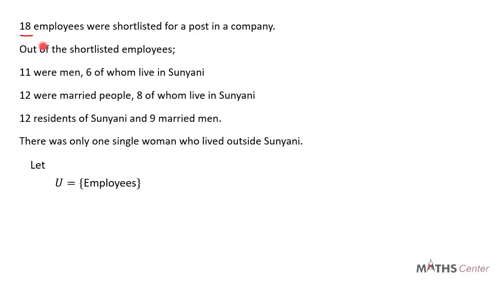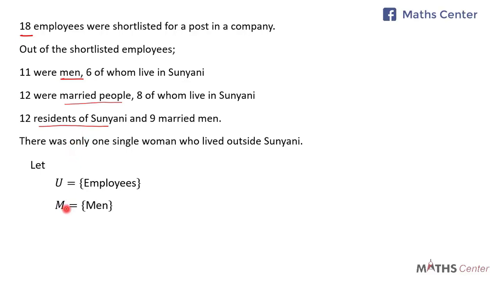Out of these 18 shortlisted employees, 11 were men, 6 of whom live in Sunyani. 12 were married people, 8 of whom live in Sunyani. 12 residents of Sunyani and 9 married men. There was only one single woman who lived outside Sunyani. If you consider the question carefully, you can see that the 3 main sets are men, married people, and residents of Sunyani.